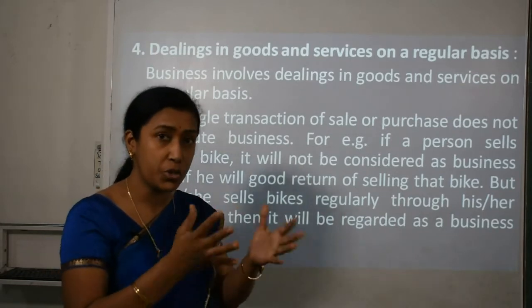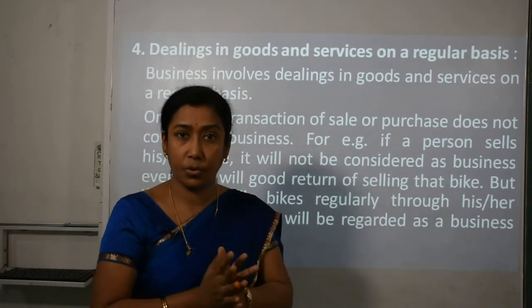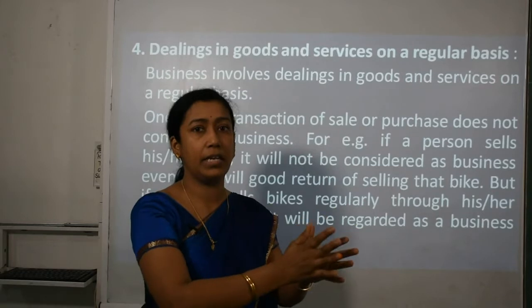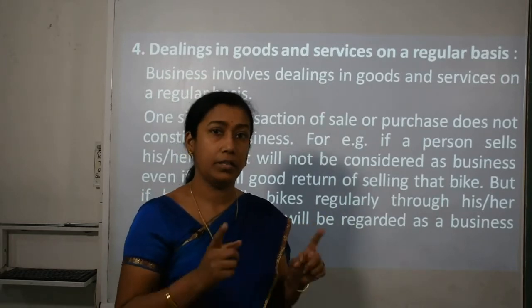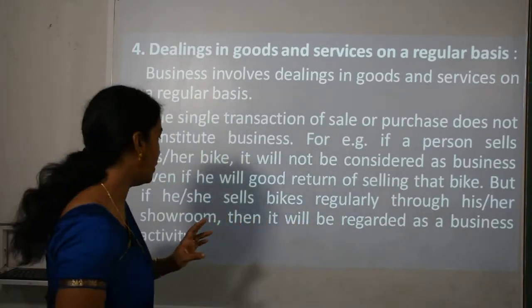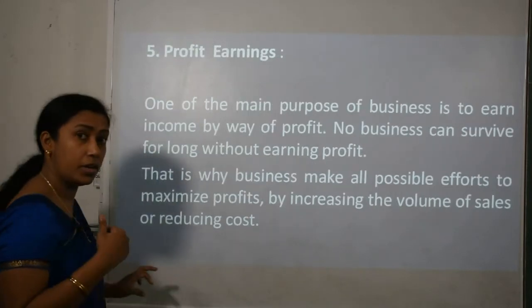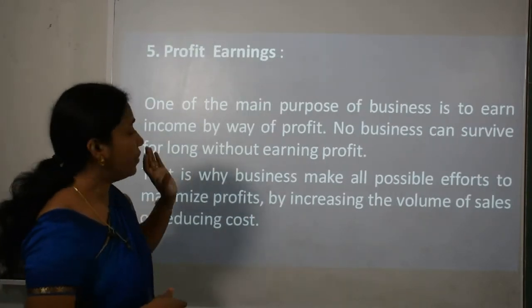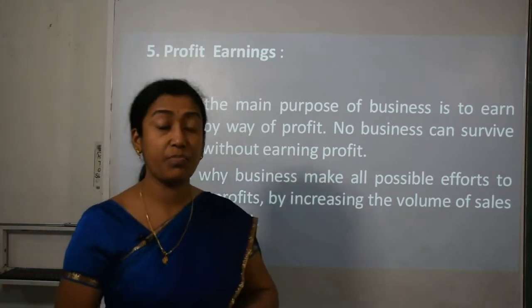But if I have opened a showroom, okay, if I have a showroom and from there I am selling bikes or any vehicles, then it is called a business, because I am doing this on a regular basis. Now the fifth characteristic is profit earning.